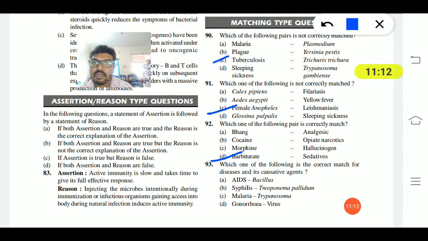93rd question. Which of the following is the correct match for a disease and its causative agent? AIDS, Bacillus; syphilis, Treponema pallidum; malaria, Trypanosoma; gonorrhea, virus. The AIDS match is Bacillus, which is wrong, it should be HIV. Malaria should be female Anopheles or Plasmodium vivax. Syphilis, Treponema pallidum is the right one, correctly matched.